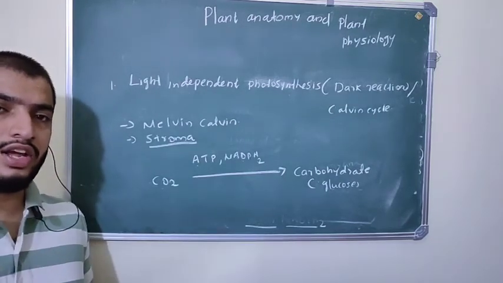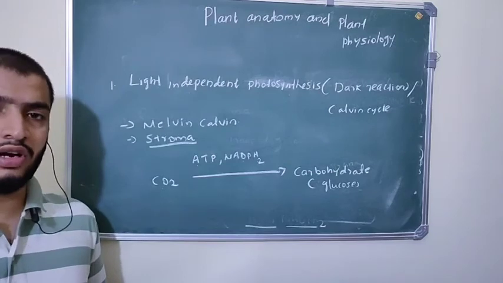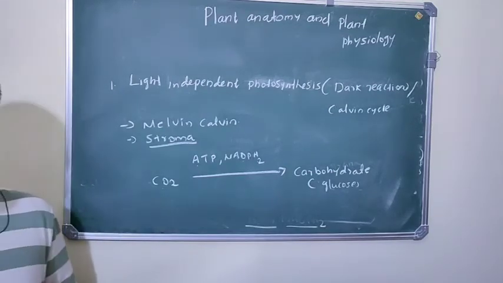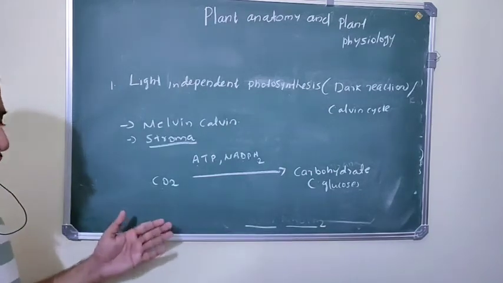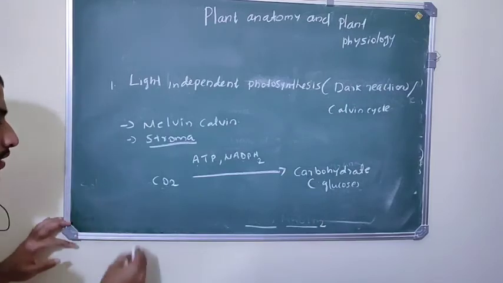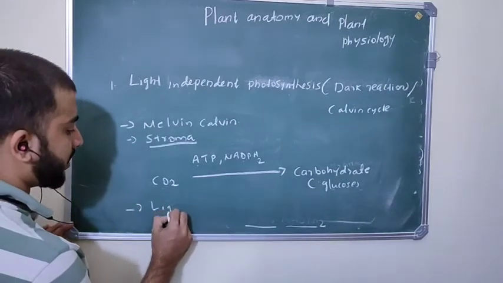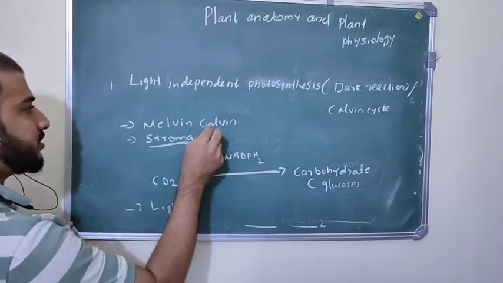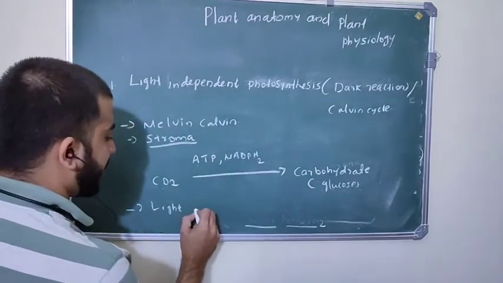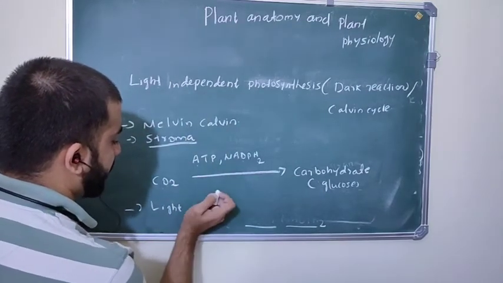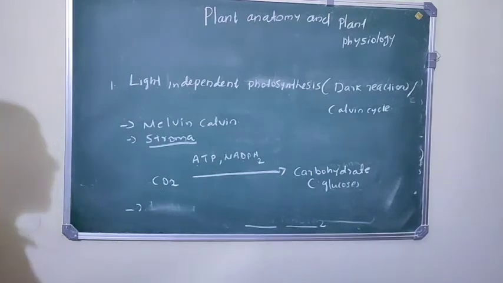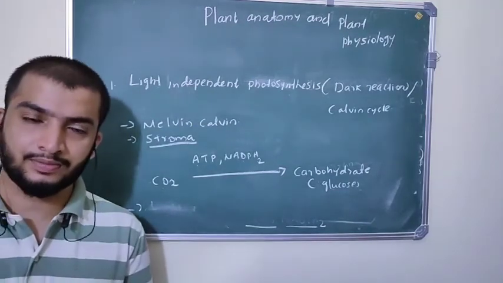First one, light reaction. Light is very essential for the light reaction. The second stage is dark reaction. For the dark reaction, light is not essential. In the absence of light, the dark reaction can take place. Okay, so that's about photosynthesis.